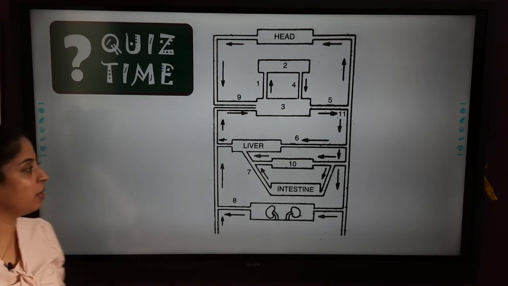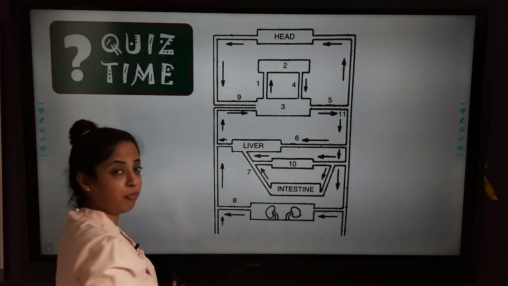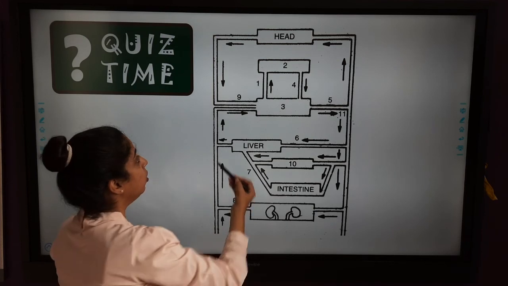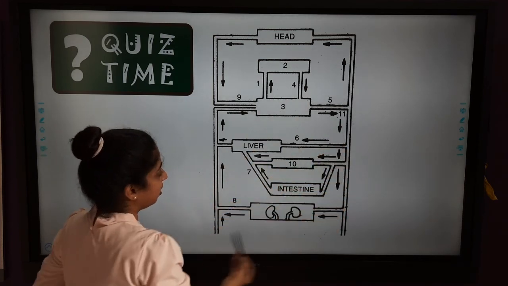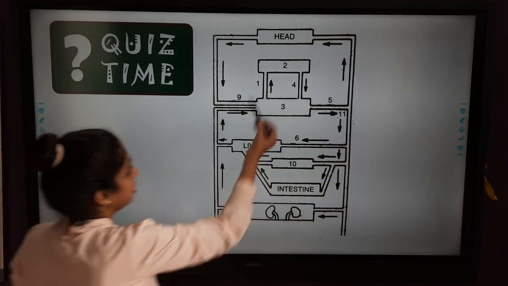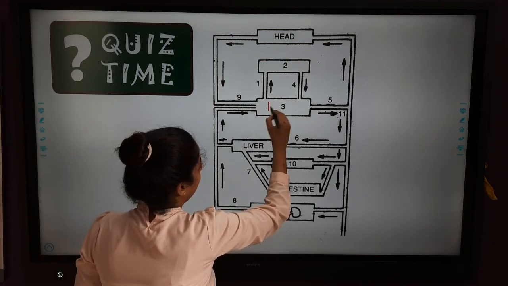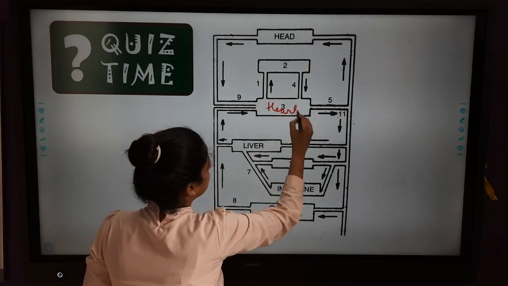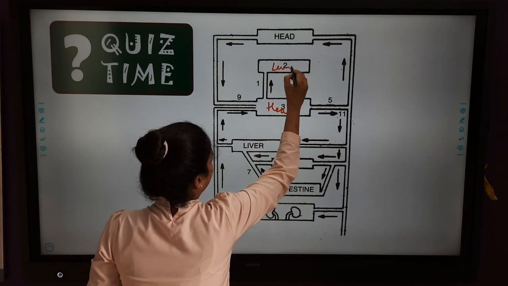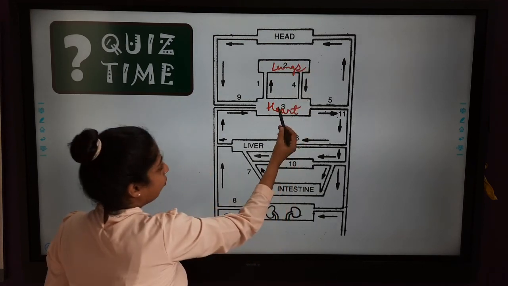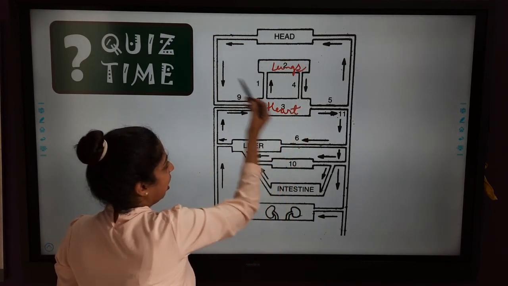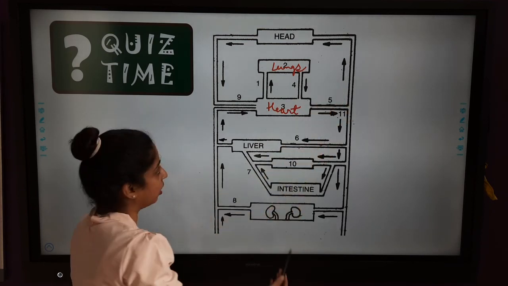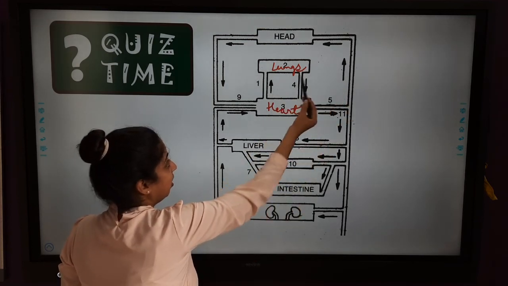Now it's the quiz time, kids. Many a times you will be given such a flow chart and you will be told to name the numbers that are written here. You can easily make out if this is head, then this has to be heart, this has to be lungs. So you know which blood vessels are leaving the heart and which are entering the heart, and which are leaving and entering the lungs.